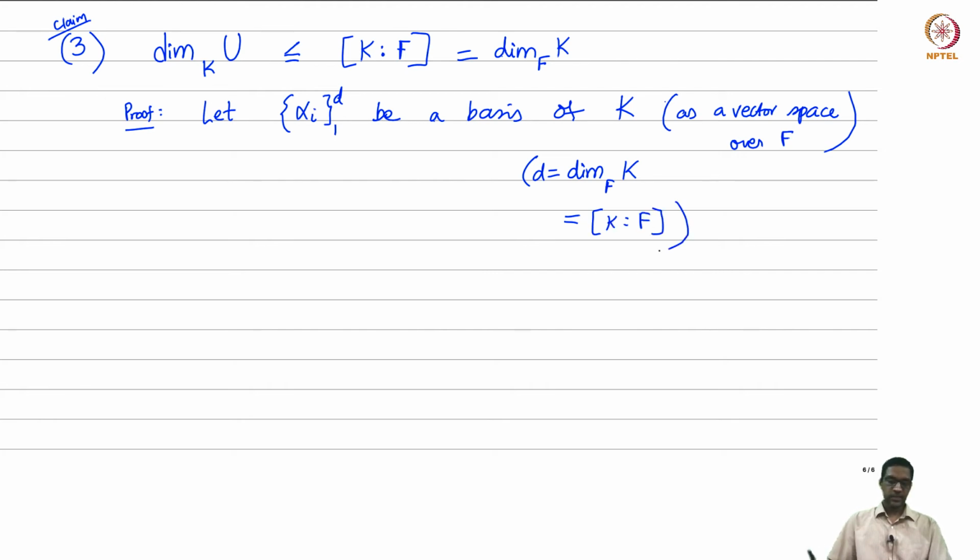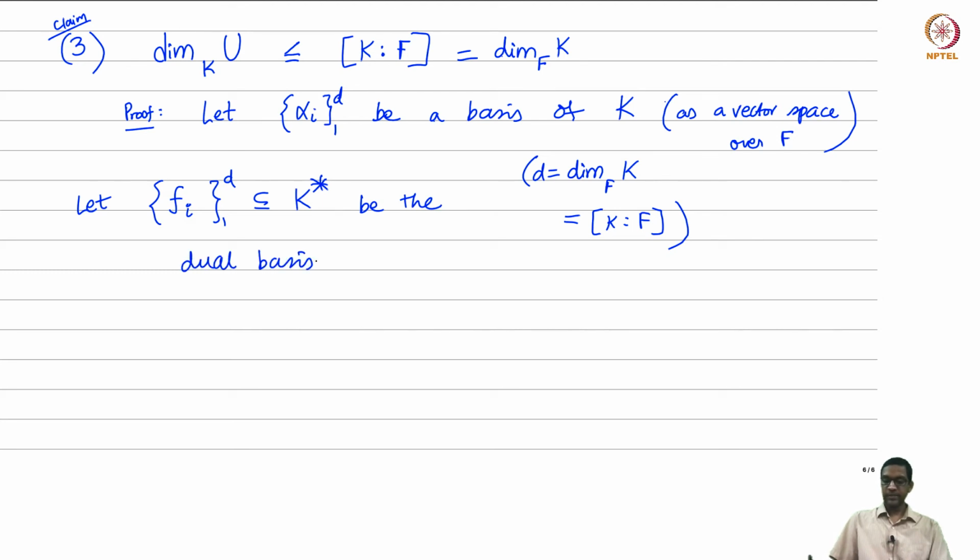Okay, so I take a basis and let's look at what we call the dual basis, right? For these alpha i's, corresponding to the alpha i's, I have maps Fi. So what are the Fi's? i from 1 to D. These are elements of the dual vector space. Okay, so let this be the dual basis. So what does that mean?